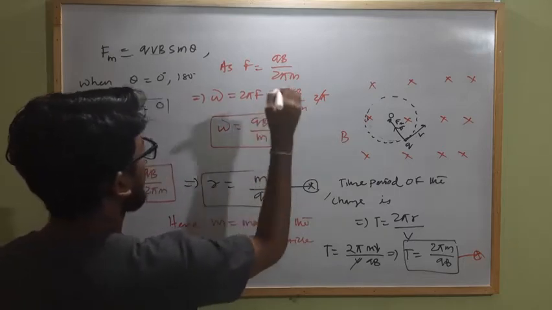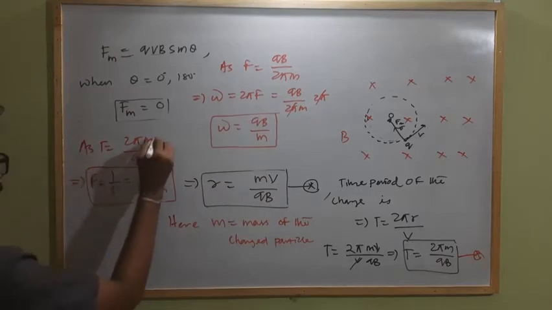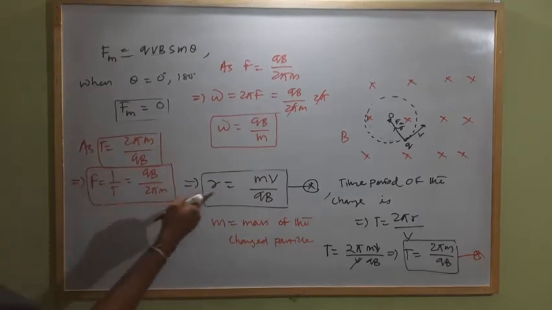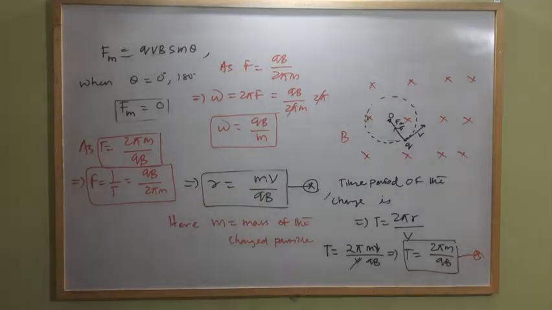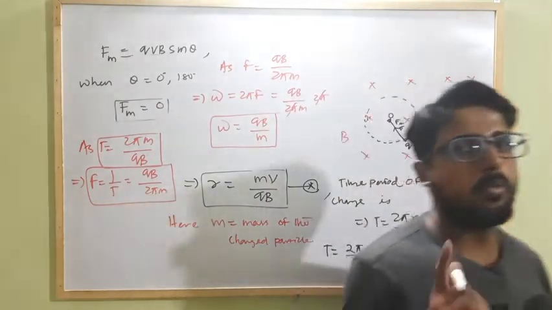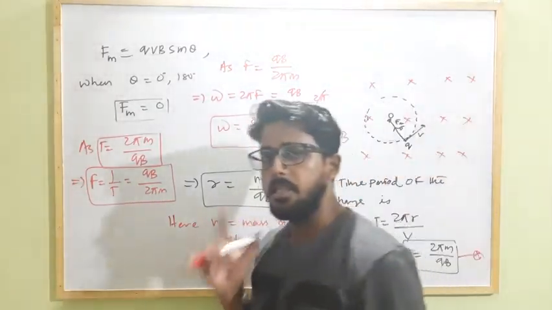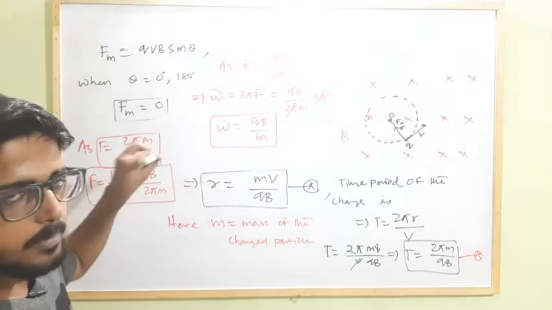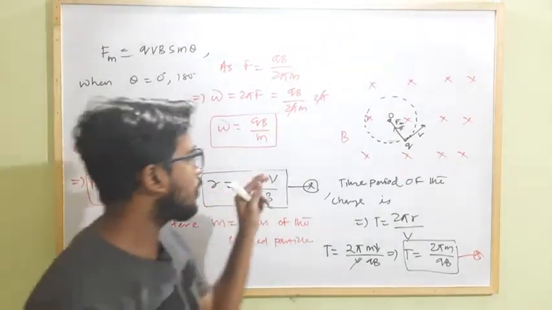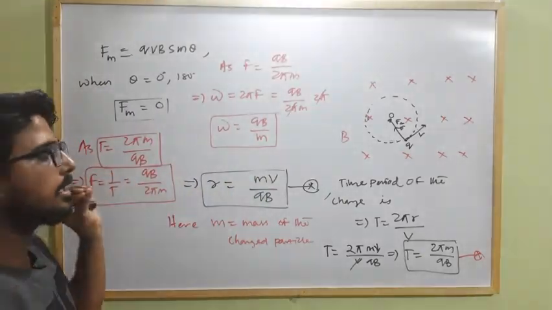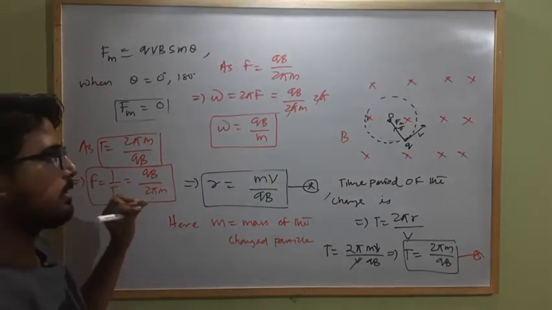This is the expression for angular frequency, this is the expression for time period, this is the expression for frequency, and this is the expression for the radius of the circular path along which the charged particle will circulate, executing uniform circular motion. These all things happen only when the direction of the magnetic field and the velocity of the moving charge are perpendicular to each other. Clear?